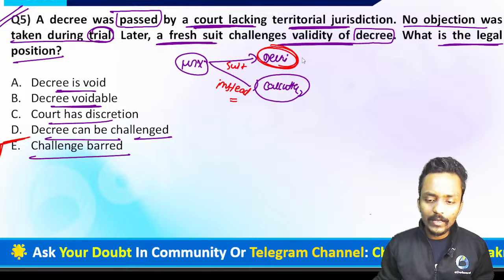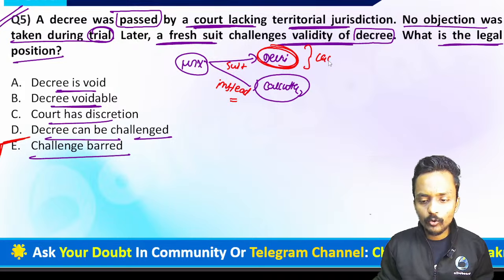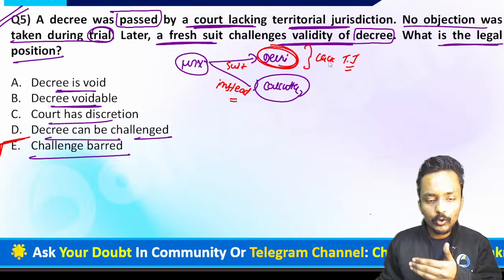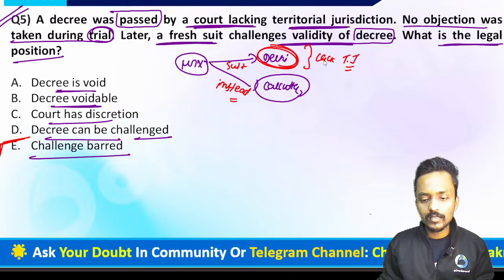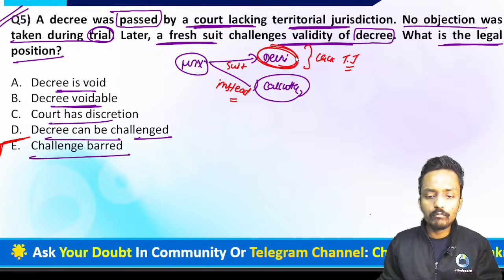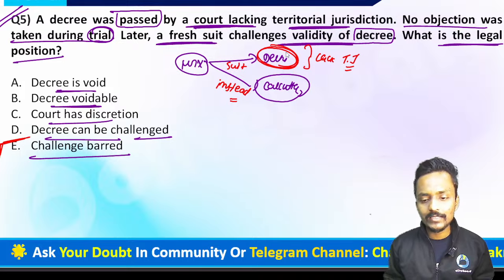Even though Delhi lacks territorial jurisdiction, in case they have passed the decree and no party raised the concern during the trial, the decree passed by the Delhi court is totally binding on both the parties. So later you can't challenge the decree passed by the Delhi court just because of the lack of territorial jurisdiction. Now we are moving forward to question number 6.